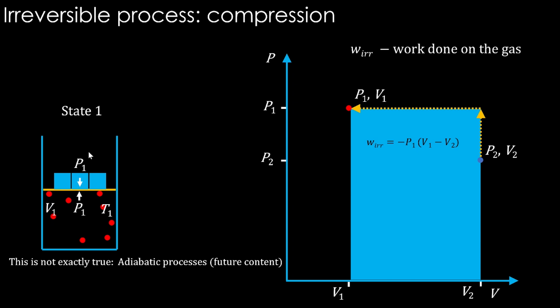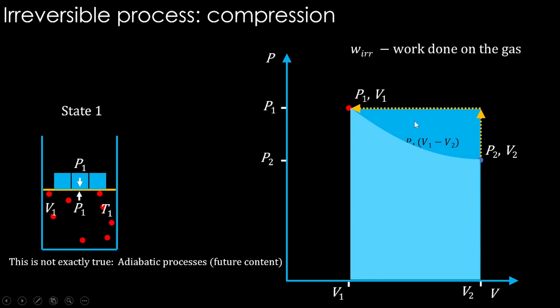In the previous expansion case, we saw that in the irreversible expansion, less work is extracted from the system. The work done by the gas is lesser. Whereas if you want to compress the gas in an irreversible manner, you have to spend more work compared to the reversible case. This is the amount of work required in the reversible case.